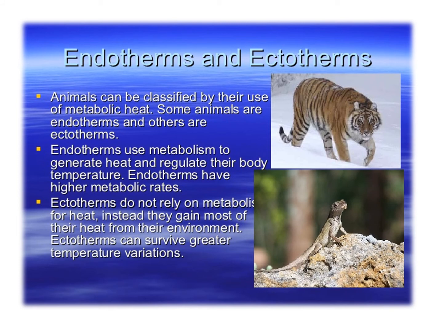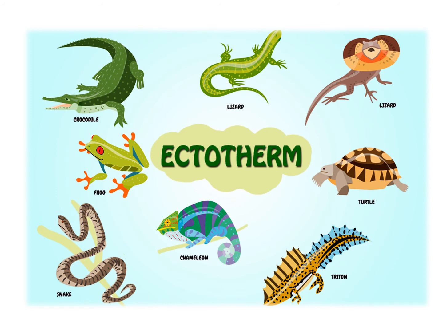Endotherms and ectotherms. Animals can be classified by their use of metabolic heat. Some animals are endotherms and others are ectotherms. Endotherms use metabolism to generate heat and regulate their body temperature. Endotherms have a higher metabolic rate. Ectotherms do not rely on metabolism for heat. Instead, they gain most of their heat from their environment. Ectotherms can survive greater temperature variation. Number 1 is ectotherm.